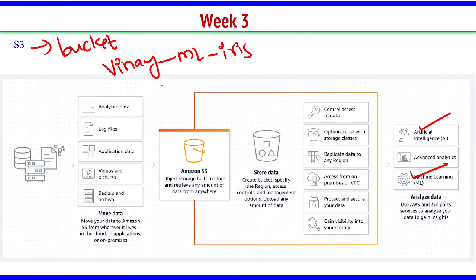So my storage will be in S3. In each bucket you can store data. Bucket is just for classification. Bucket is like a database. You can create multiple databases, and the same way you can create multiple buckets. One bucket for log files, one bucket for code backup, one bucket for actual data. Like that you can create a number of buckets in S3.